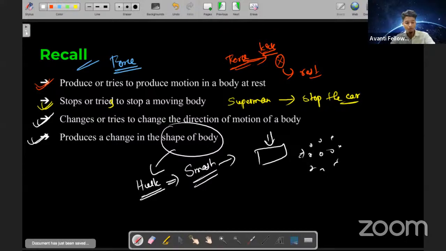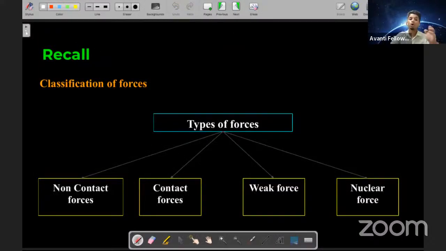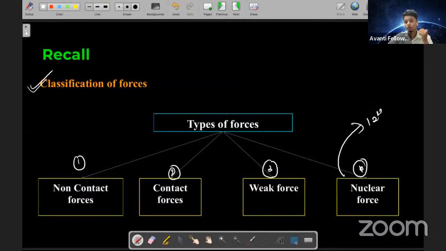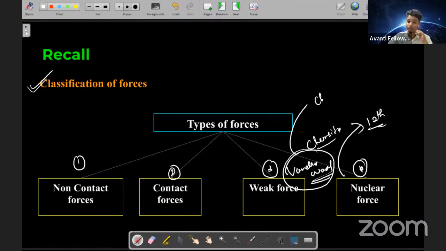Students, is it good? Nice. Then later on, we talked about what? Classification of forces, students. Abhay, very good. We talked about classification of forces. We told that there is what? Non-contact forces, contact forces, weak forces, and what? Nuclear forces. As I said, about this force, you are going to talk about in your 12th, so don't worry about it. Then this force is going to be covered in what? Chemistry. Basically, this is van der Waals force, okay? These forces will be studied in your chemistry in detail. So don't worry about it.